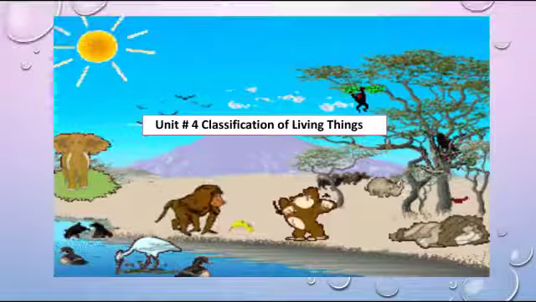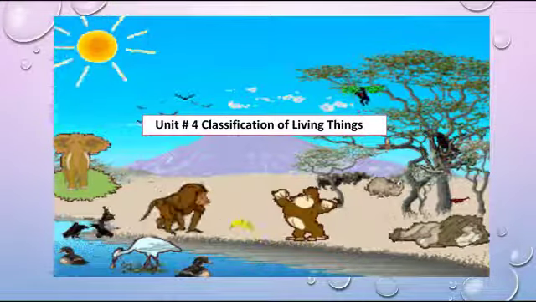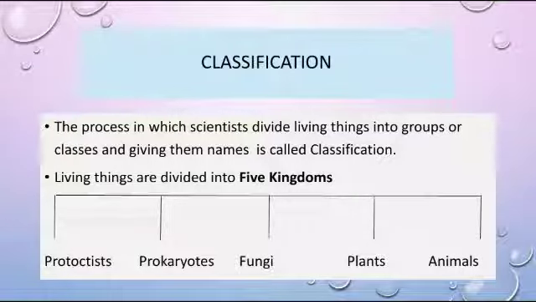We will learn unit number 4, classification of living things. First of all, what is classification? It is a process in which scientists divide living things into groups or classes and give them names. There are 5 groups in which living things are divided, also called kingdoms: protists, prokaryotes, fungi, plants, animals.